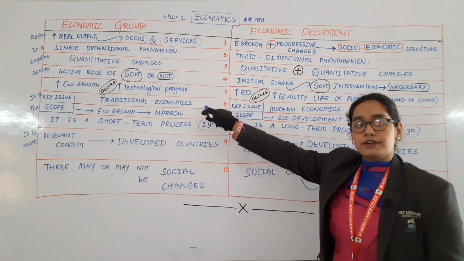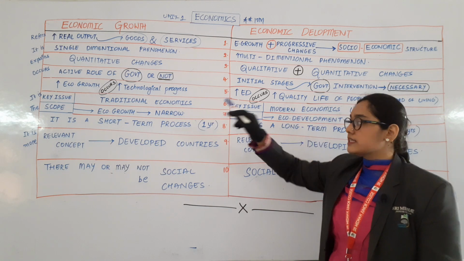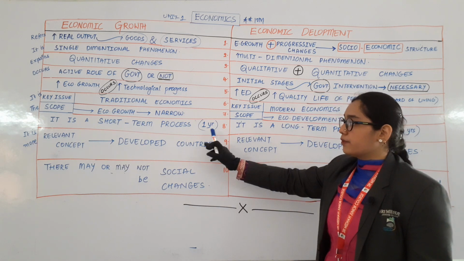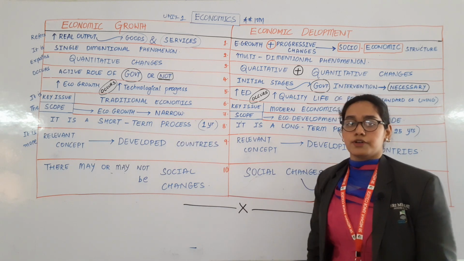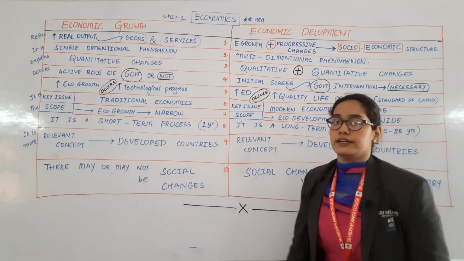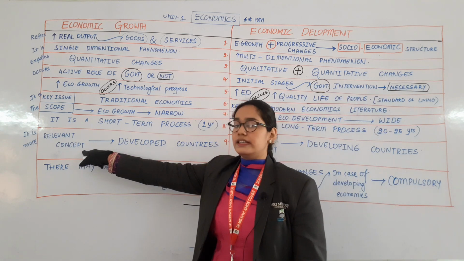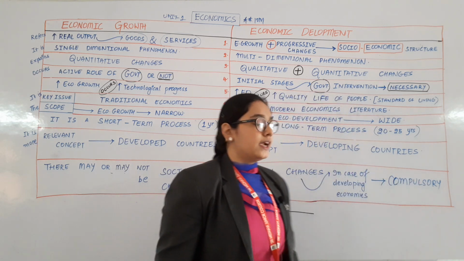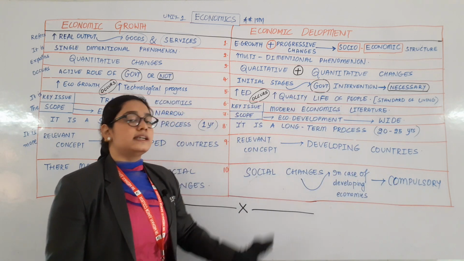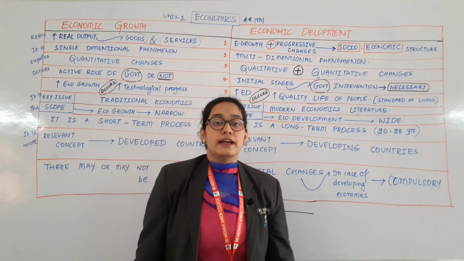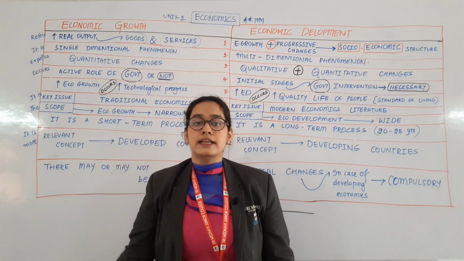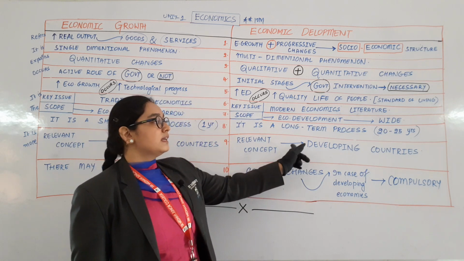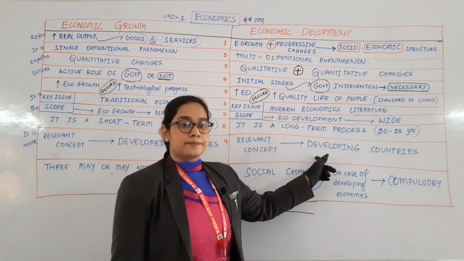Let us revise from the sixth point here. Sixth point, we read about traditional economics and modern economics. Seventh point, scope is narrow, scope is wide. Eighth point, short-term process, long-term process. Coming to the last 2 points: it is a more relevant concept in developed countries, and it is a more relevant concept in developing countries. That means economic growth is found in developed countries. Economic development is found in developing countries.